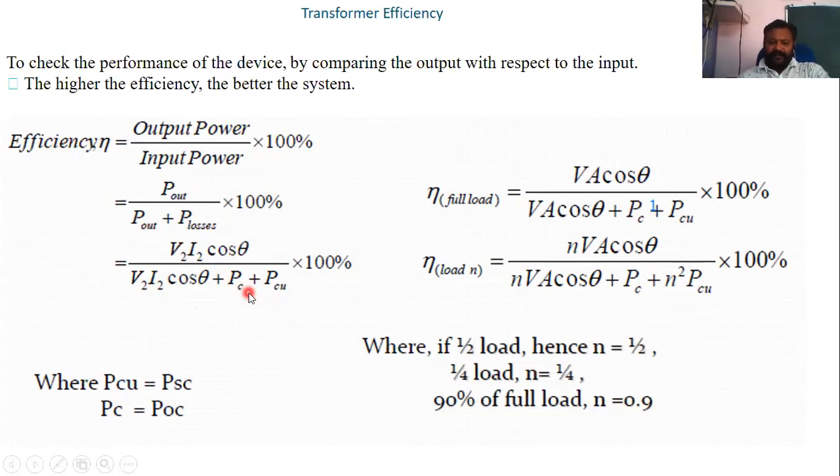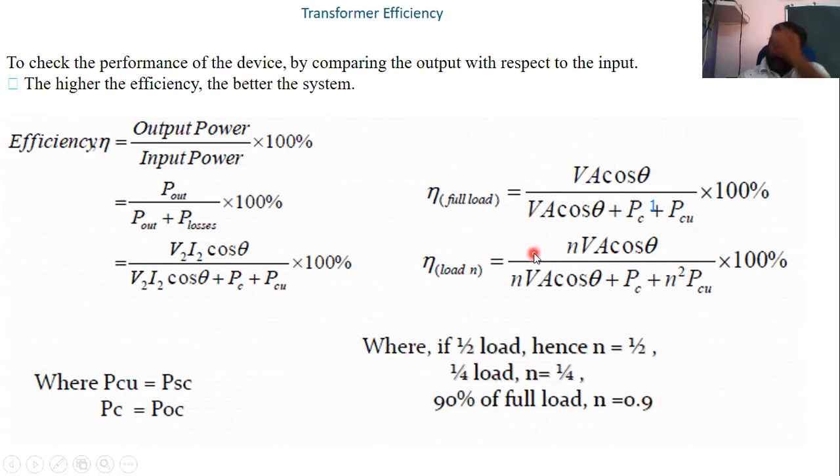Here Pi stands for core loss, and PCu stands for copper loss. Now again, for full load efficiency: VA cos theta upon VA cos theta plus Pc plus PCu, into 100 in percentage.